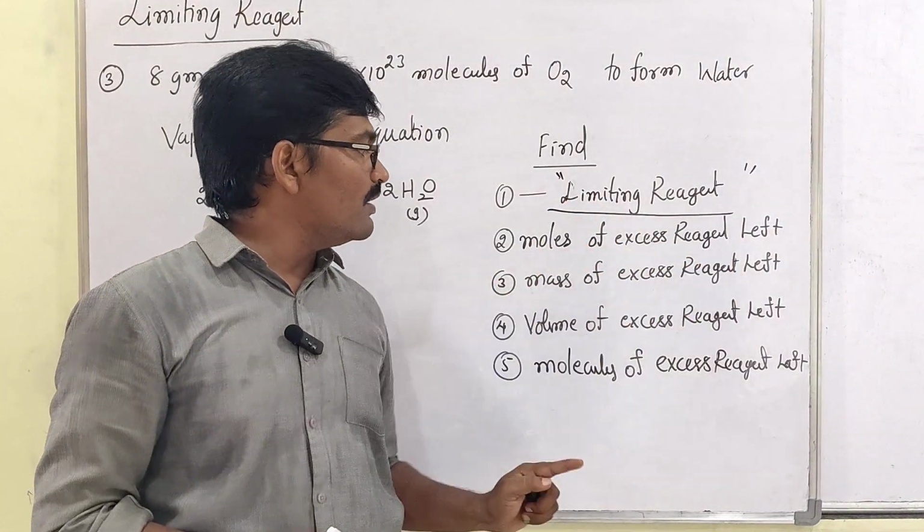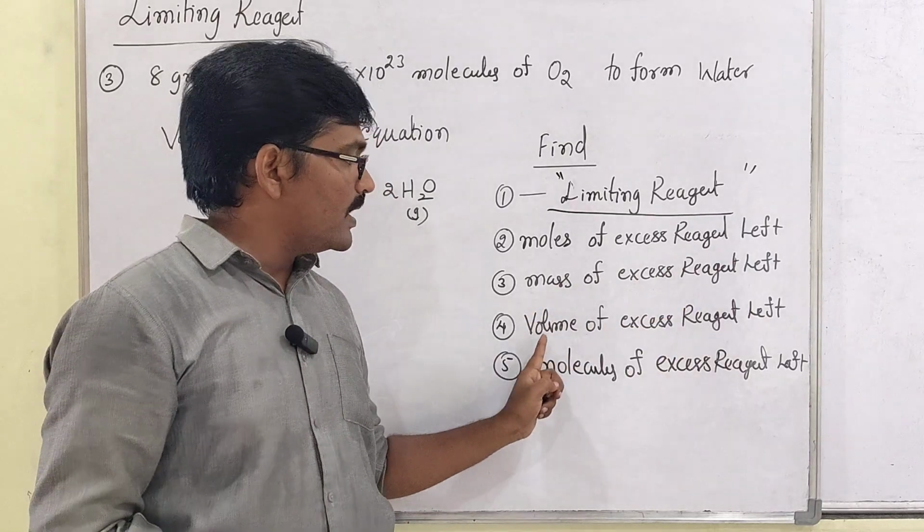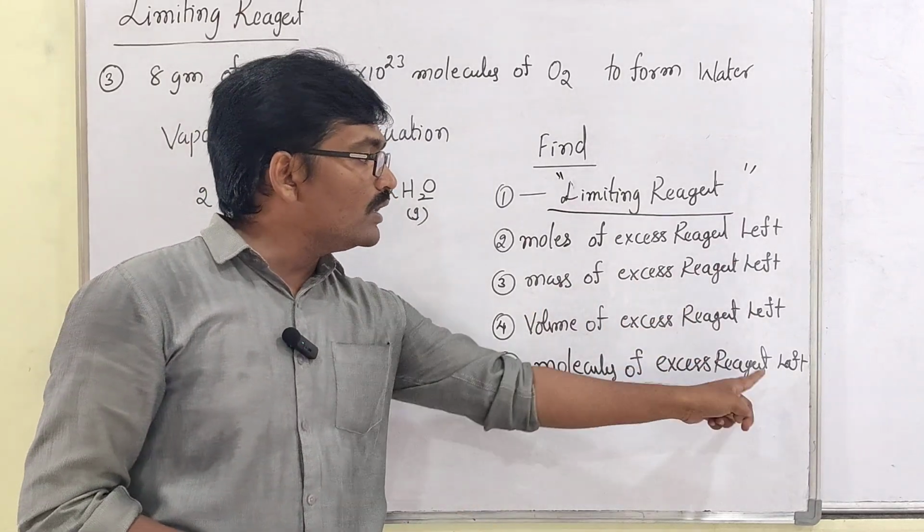How many moles are left, how much mass is left, how much volume is left, how many molecules are left, you have to remember.